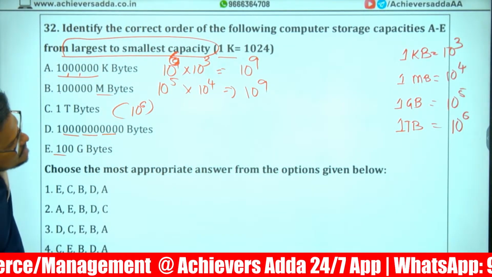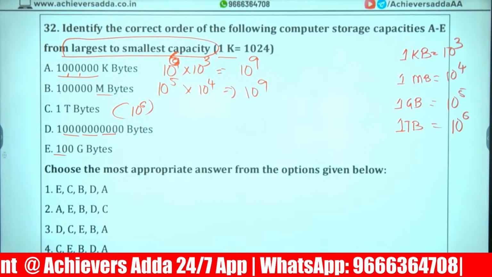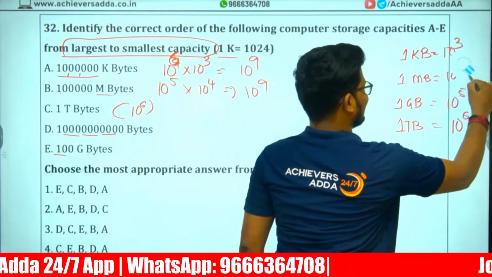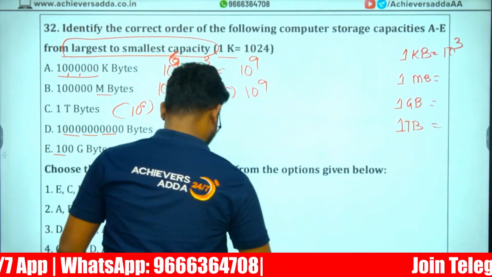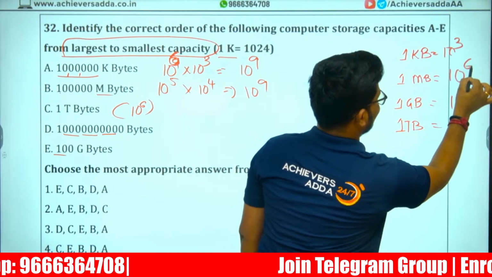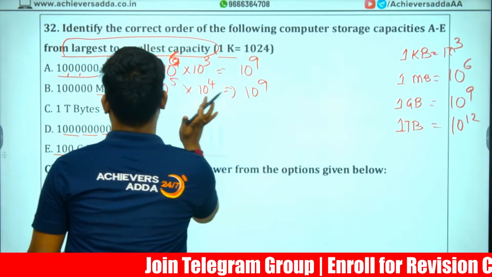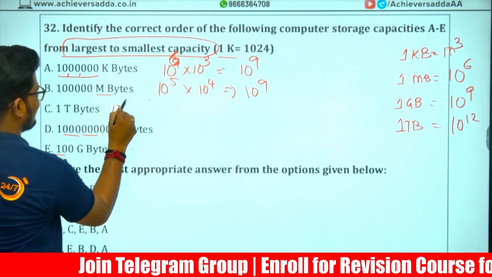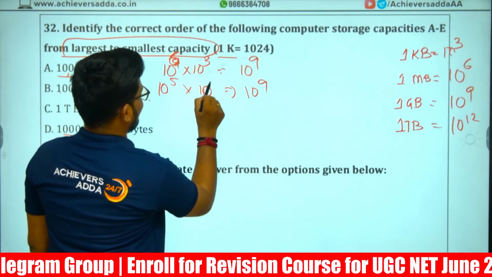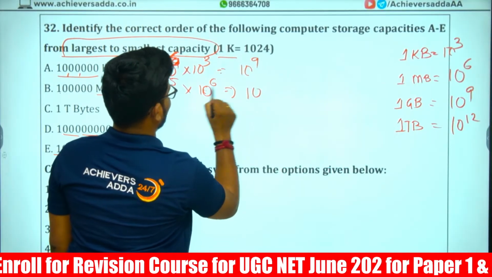1 MB equal to how much? Sorry, the references I made were wrong. 10 power 6, this is. 11.